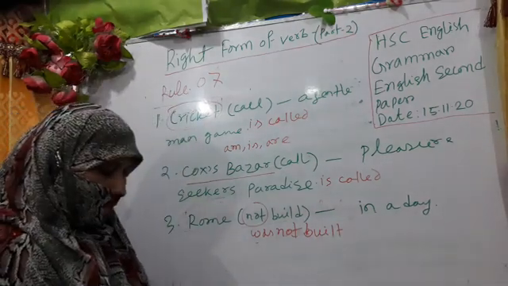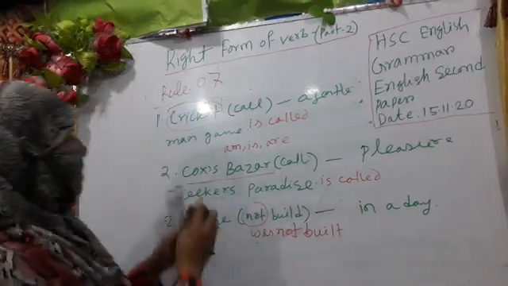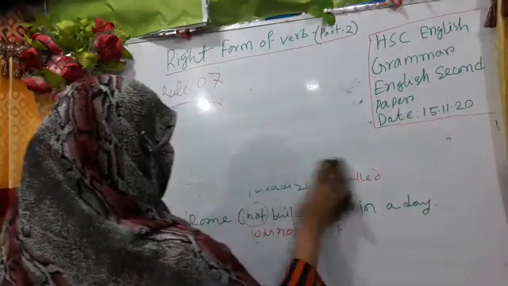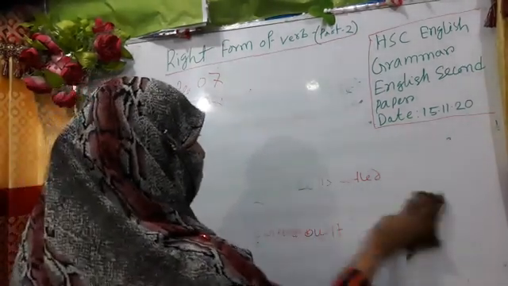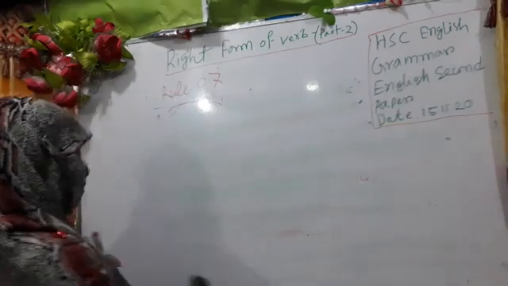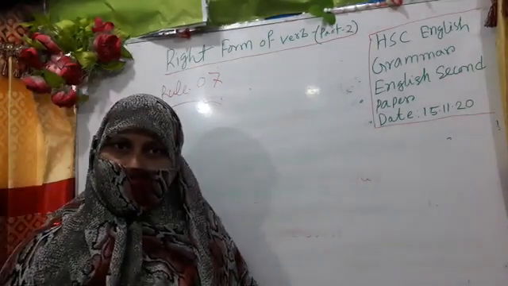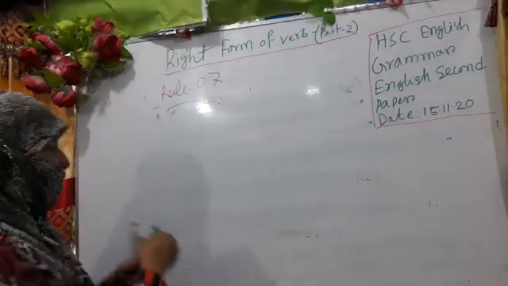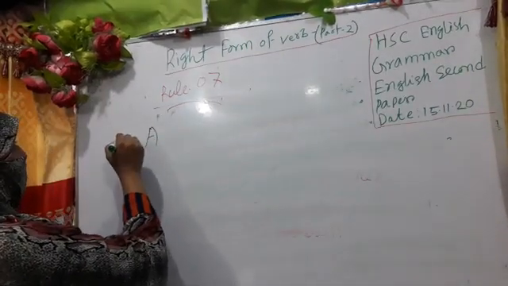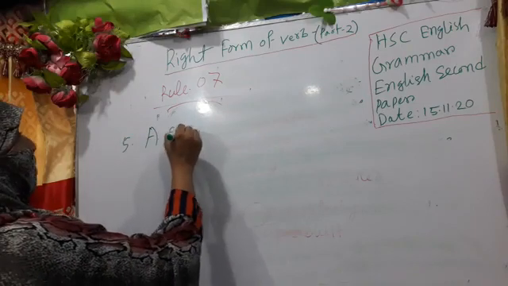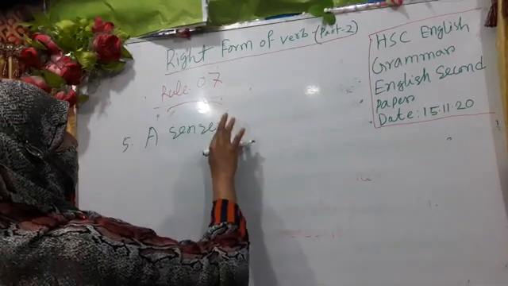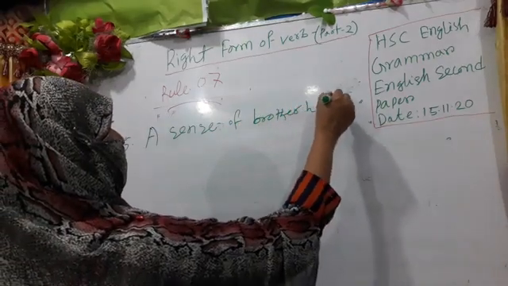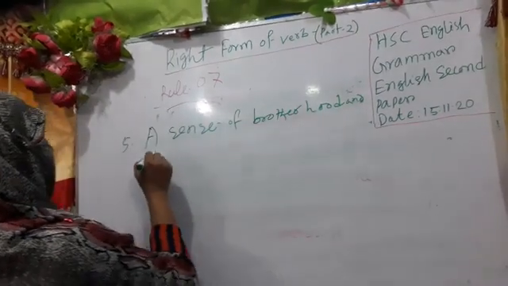This is the answer. Okay, my dear learners, and then my last example, this example is very unique and you have to follow it. Actually here we find the use of head word. Okay, actually what is the head word of a sentence? So in these sentences you can follow: number 5, sorry, a sense of brotherhood and fraternity.